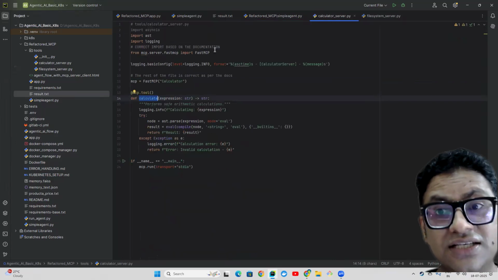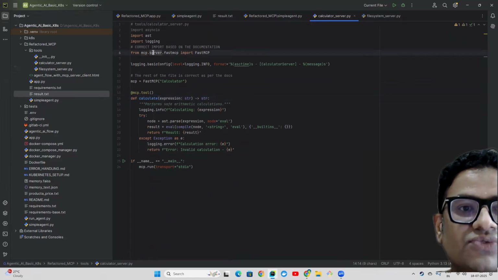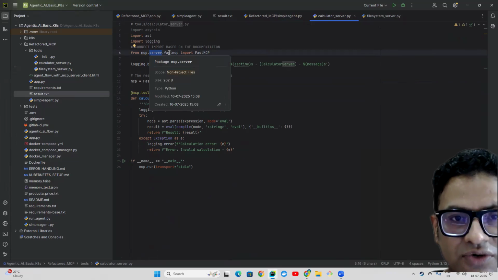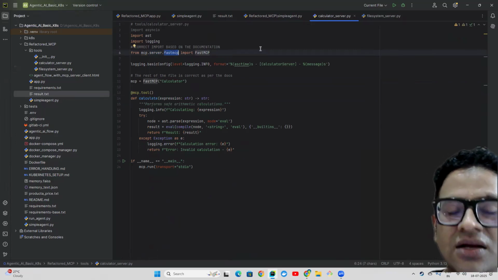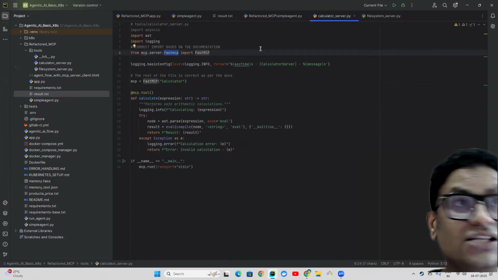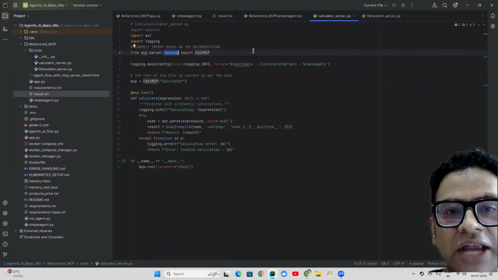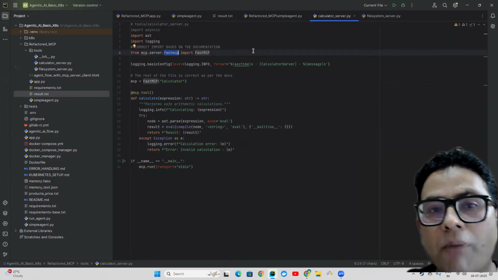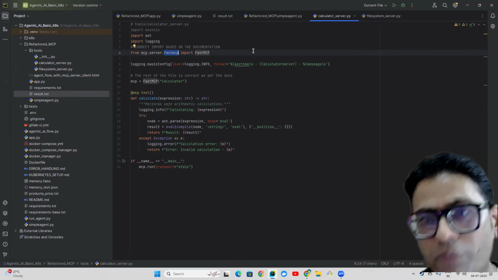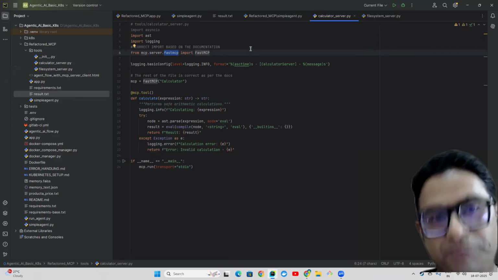Now here, if you see, this is my server where my calculate function is actually running, and this is where I'm using this server. So from the MCP library, I'm calling this server. Then we have FastMCP. This is another wrapper which makes the implementation of MCP very easy. As you know, if you have used FastAPI in Python, it's pretty much the same kind of abstraction we are getting. So all the complexity is inside FastMCP and we can use a very simple code base to write my client and the server using MCP, right?